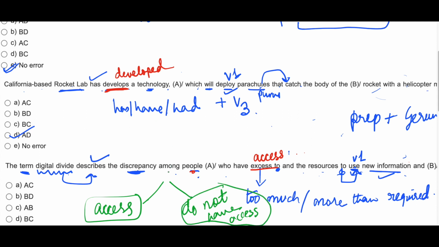So you cannot use among, because among is used for more than two. You cannot use among here. Instead of among, you should use between, because here we are talking about two groups of people. So the errors are in parts A and B. This question was a bit tricky. I hope you have understood.